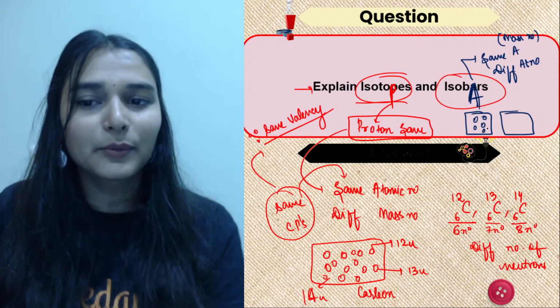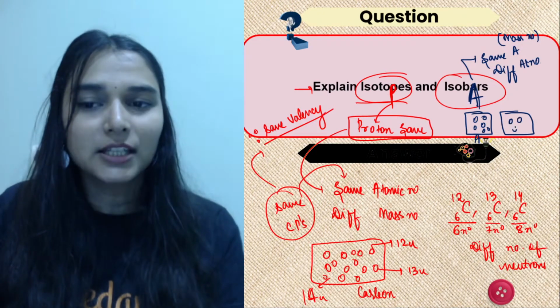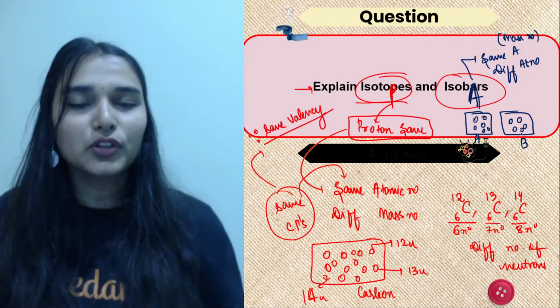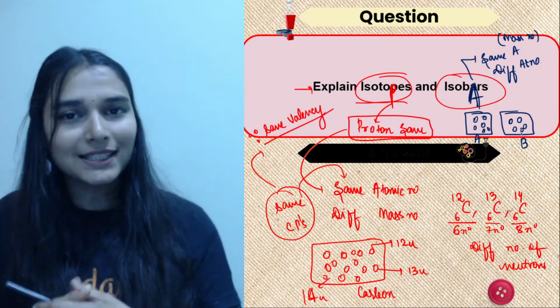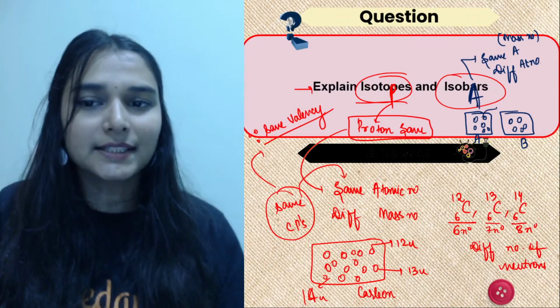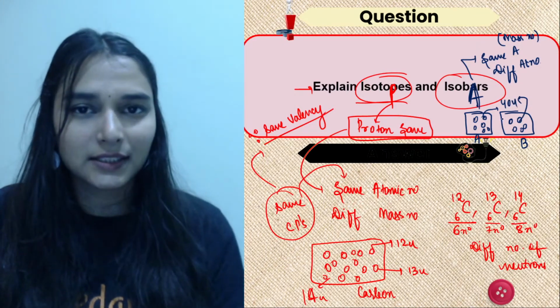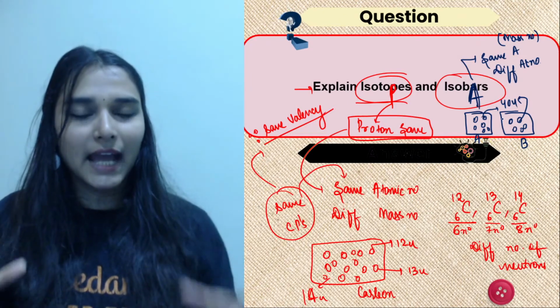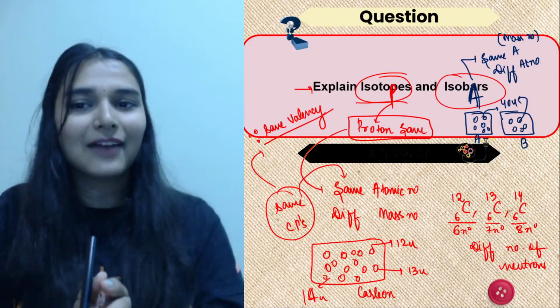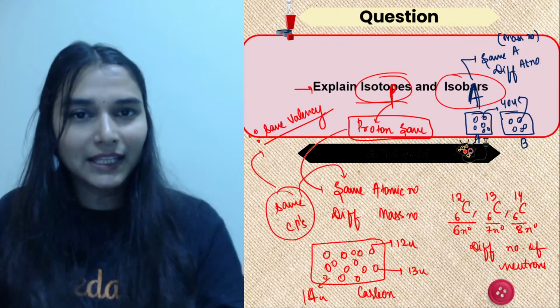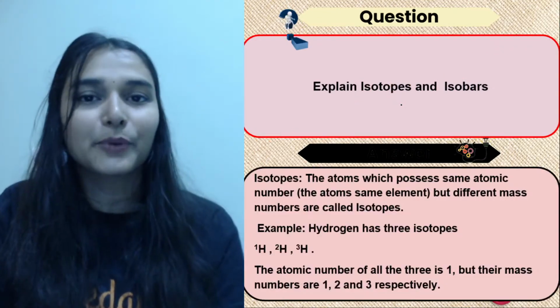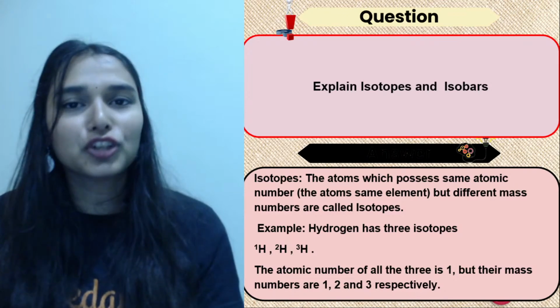Let's say there is an element A and this is element B. Now these are atoms of different element, but the masses comes out to be same. Let's say अगर इसका mass 40 है, then the atoms of B are also having the same mass. Okay, so isobars are atoms of different element having the same masses, and we can have an example. जैसे argon is there, potassium is there, calcium is there.